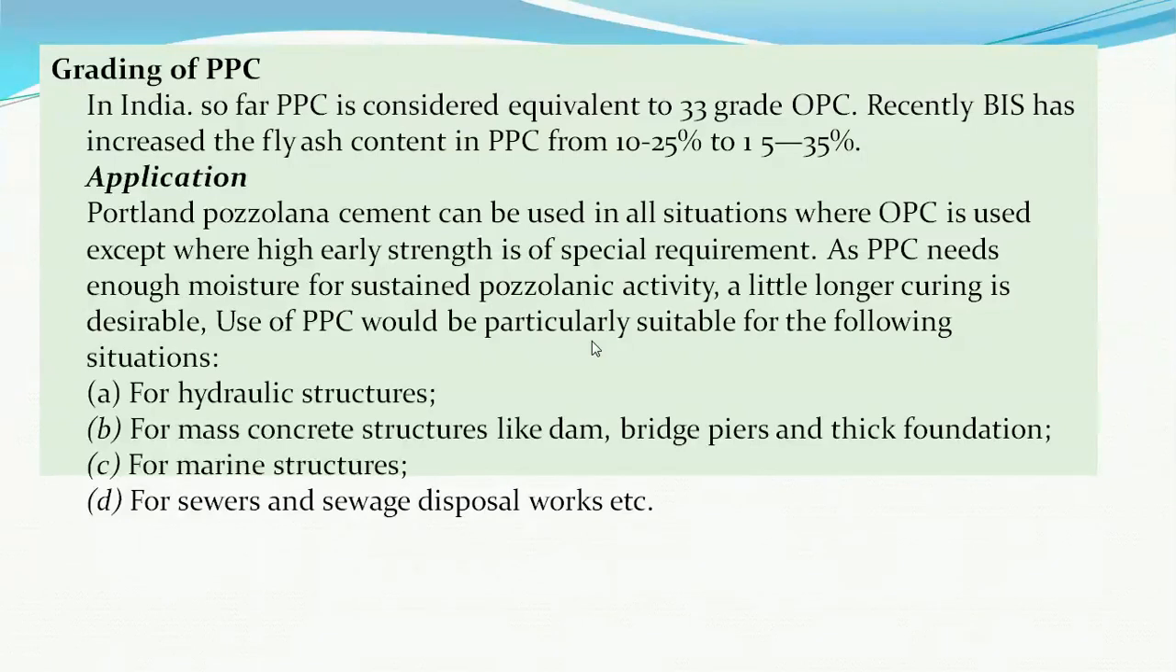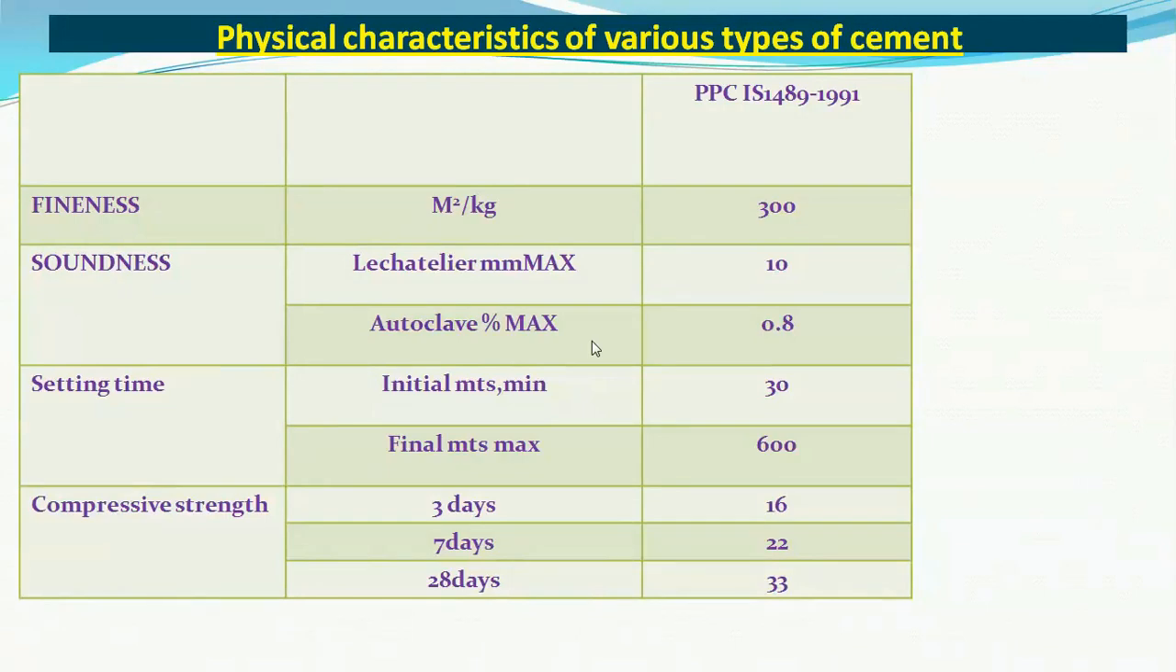So the PPC again has the same cement properties: fineness more than 300 meter square per kilogram, that is the specific surface, that is the surface area of the cement particles per kilogram, 300 meter square per kg.